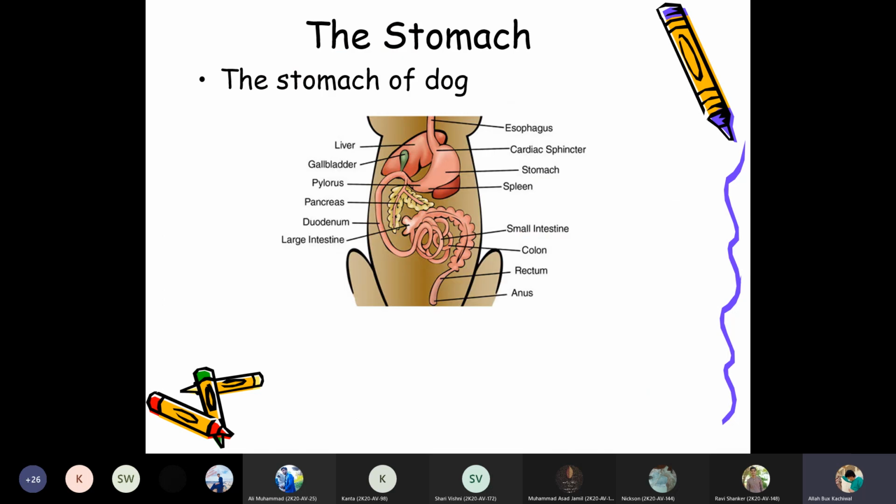In a simple stomach, only the abomasum is the one compartment which develops into the complete stomach and performs the digestion in simple stomach animals.